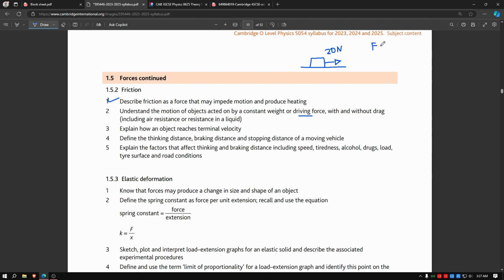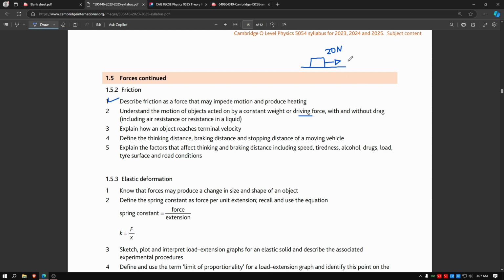By using the formula F equals ma, we can see if there is a resultant force, the car will accelerate. So let's just say 20 equals the mass, let us say 2 kg, times a. So acceleration would be 10 meters per second squared. If there is a resultant force, there is acceleration. Do keep that in mind going forward.